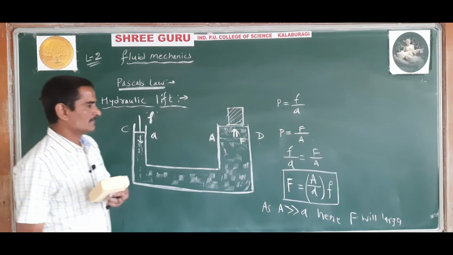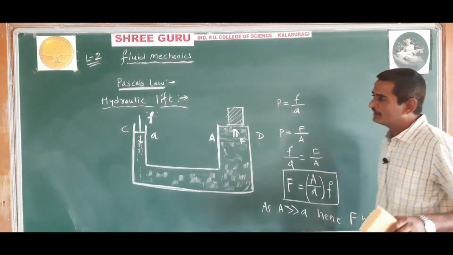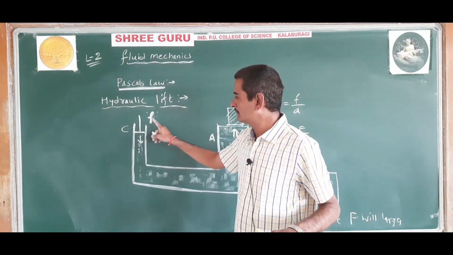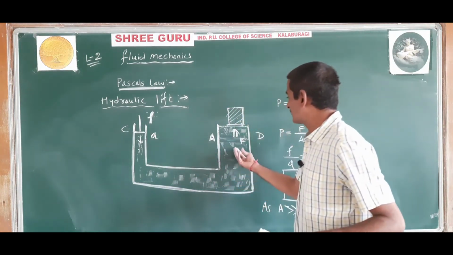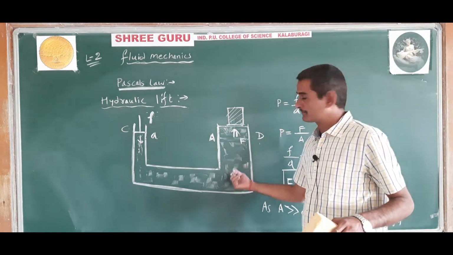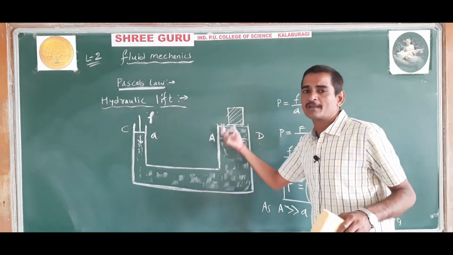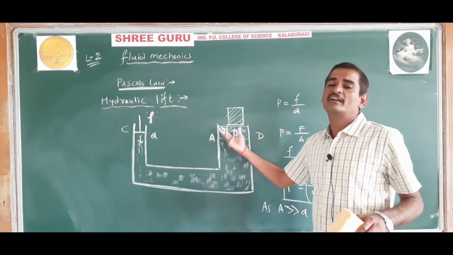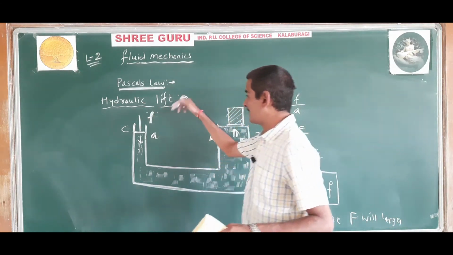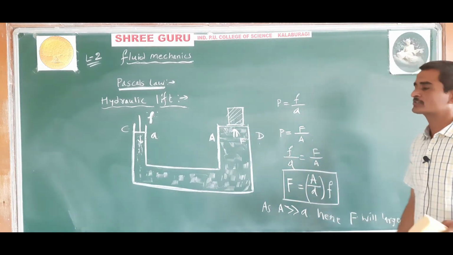Now, in this you have to remember that small force f is applied, and here a large force is applied by the liquid on the platform. As a result, a large weight can be lifted. By applying a small force, we are lifting a very large weight.